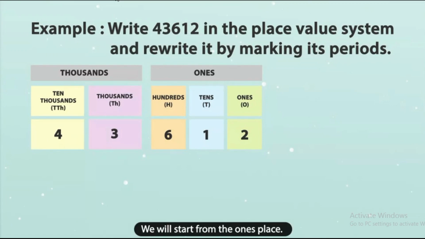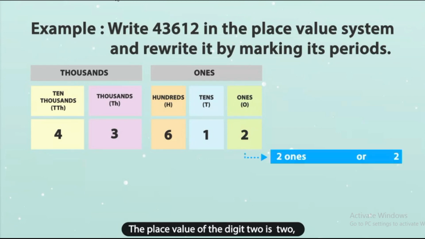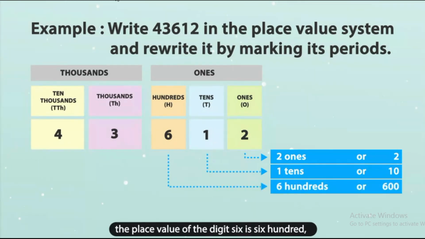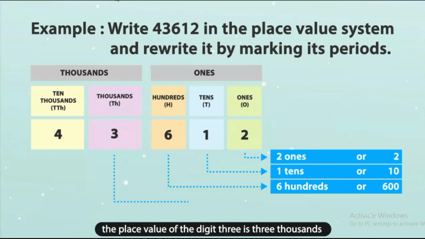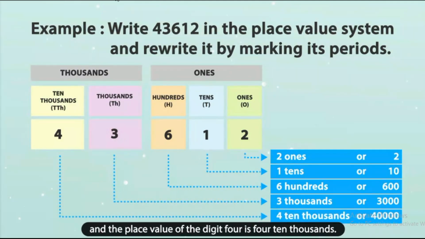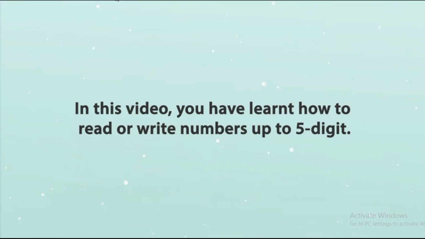Let us now write the place value of each digit in this number. We will start from the ones place. The place value of the digit 2 is 2. The place value of the digit 1 is 10. The place value of the digit 6 is 600. The place value of the digit 3 is 3000 and the place value of the digit 4 is 40,000. In this video, you have learnt how to read or write numbers up to 5 digits.